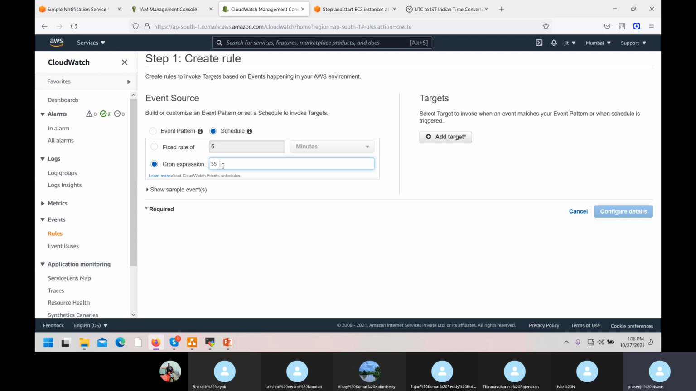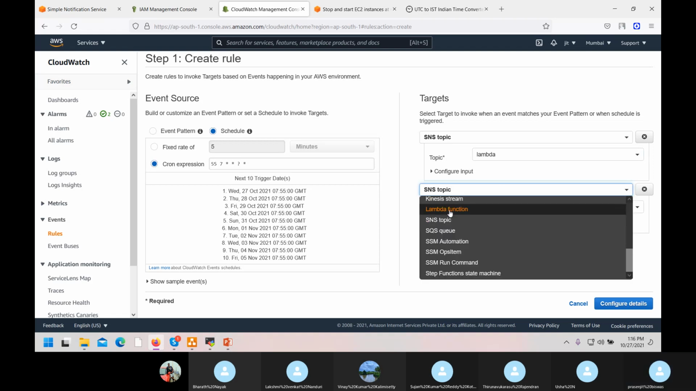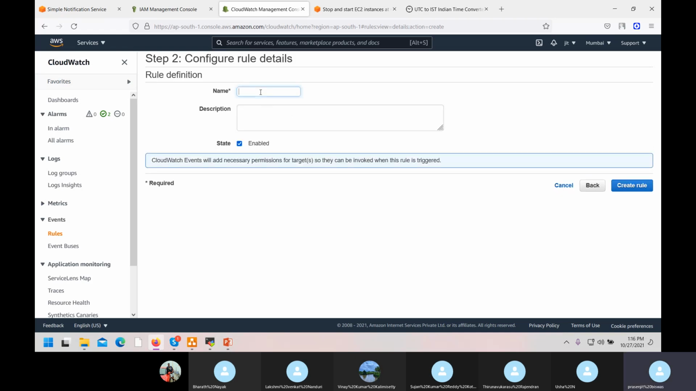55, after 5 minutes. 7. I am giving a star. I'll explain again. Not to worry. Without explanation, you understood. Very good. Thank you. The range will be like this. Question mark. I'm not able to find the question mark. So date like this, 7:55. Add trigger. SNS topic, lambda. Add target. Anyone you can put, no problem. Lambda function, start. Configure. And start.